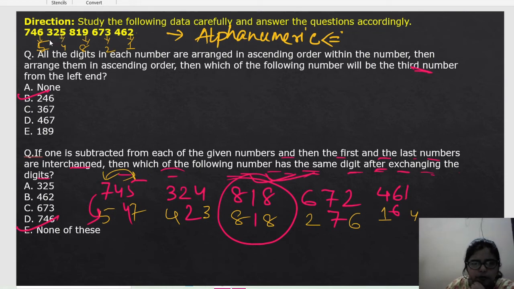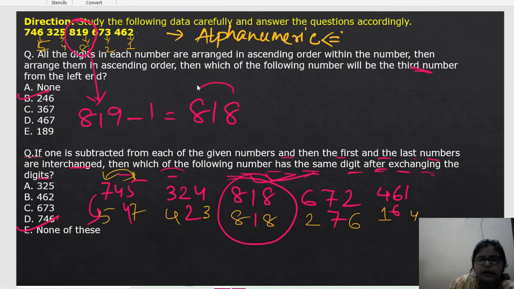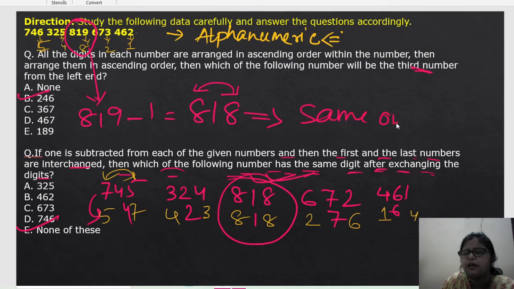Which of the following numbers has the same digits after exchanging the digits? And see here, it will be 4 2 3. It will be 5 4 7. So see here, in this case, if we exchange the digits, then it will be the same only, because 819 minus 1 will be 818. And if we exchange the first and the third digits, then we will get the same only. Yes or no? Same only. That's why we don't have this one in the options. Then the answer will be none of these.